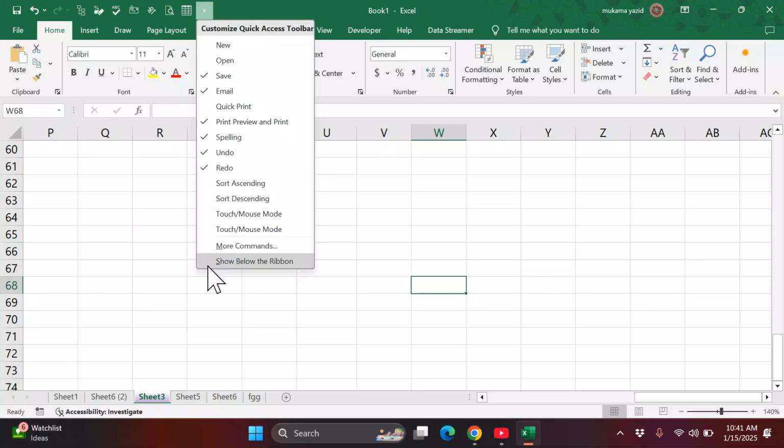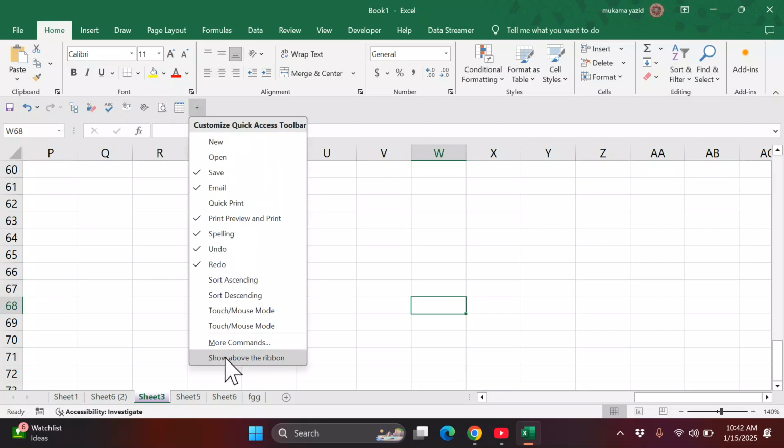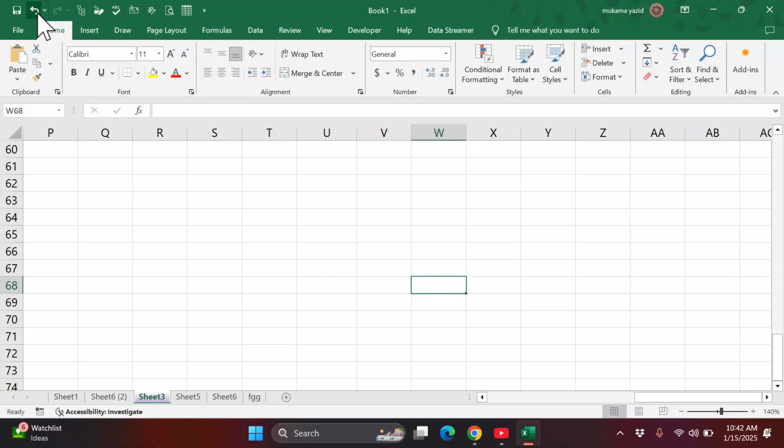You can even decide to show this one below, it will come here and you can easily access them. But for me, I prefer them going up, showing them up. That is it, quick access. Let me hope that is clear. The layout is clear with it.